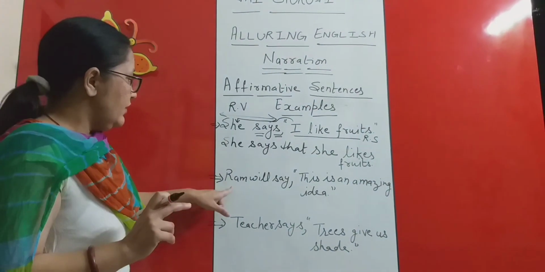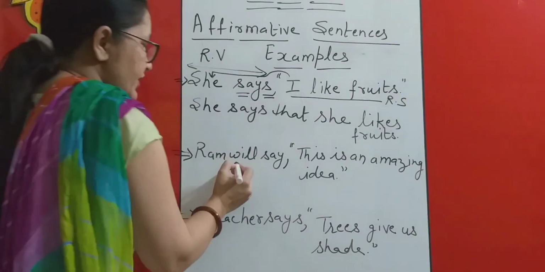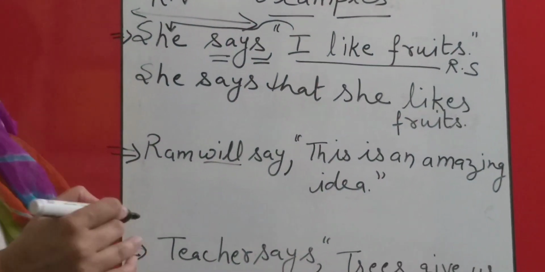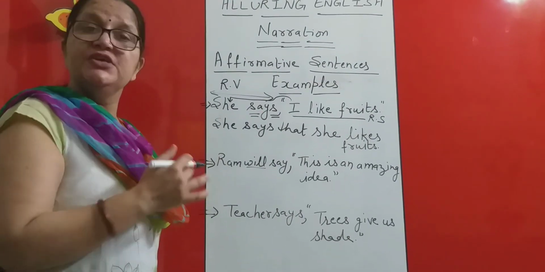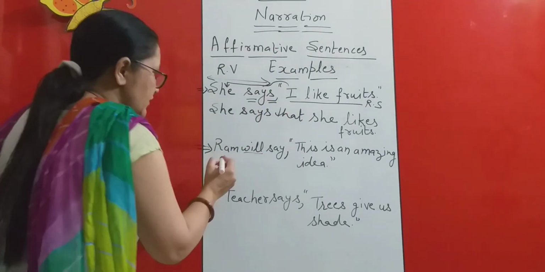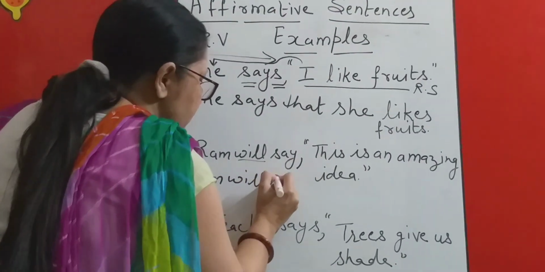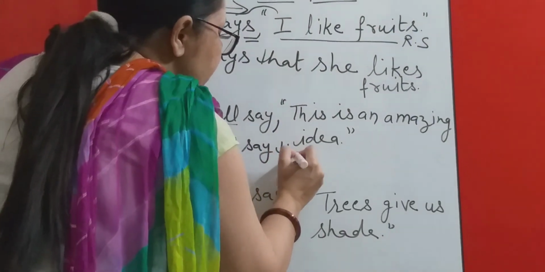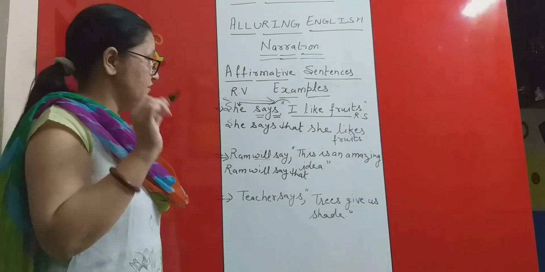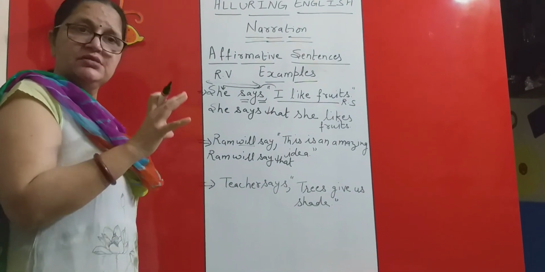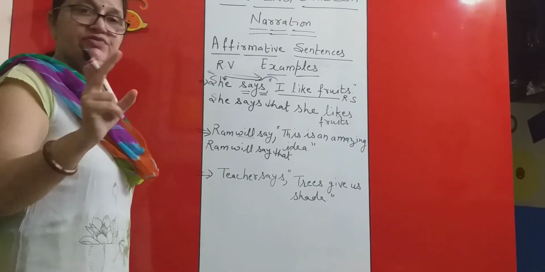The second one: Ram will say, "This is an amazing idea." In the same way, "Ram will say" highlights that the reporting verb is in future tense. That means the tense of the reported speech will not change. Accordingly, we will convert it into indirect speech. Ram will say that. You have to use "that" in order to remove the inverted commas, because we have to combine these sentences with the help of the conjunction "that," if it is an affirmative sentence.